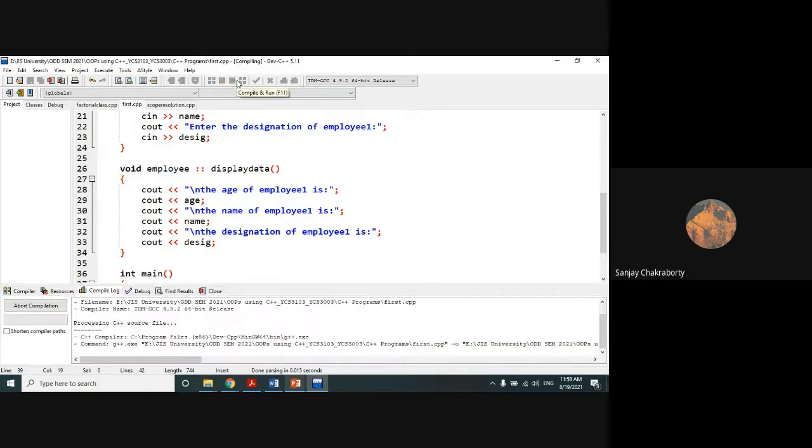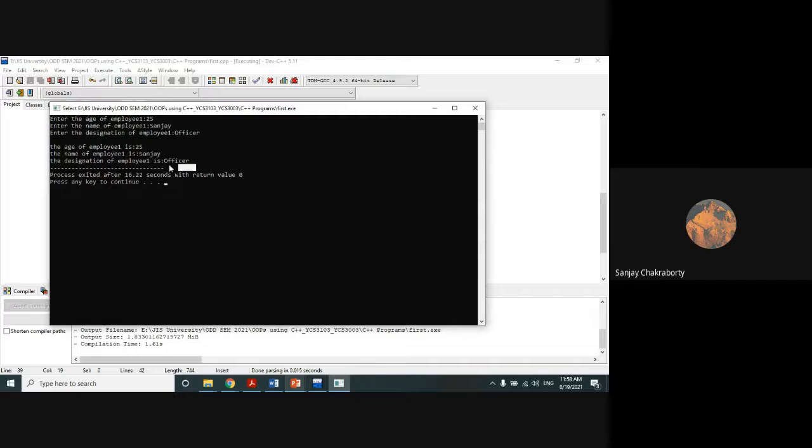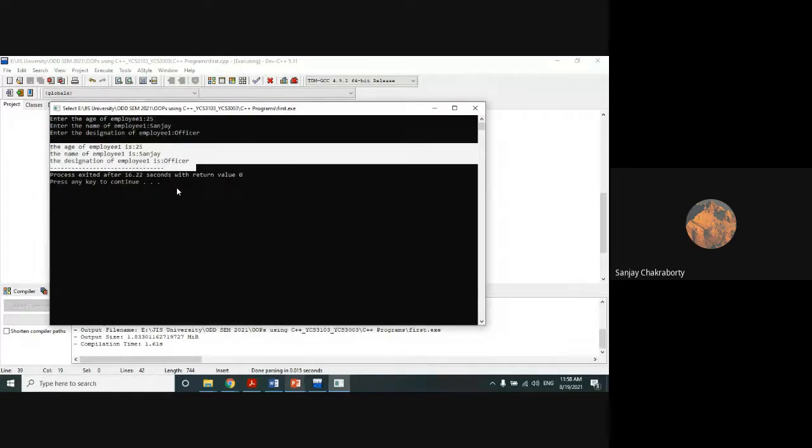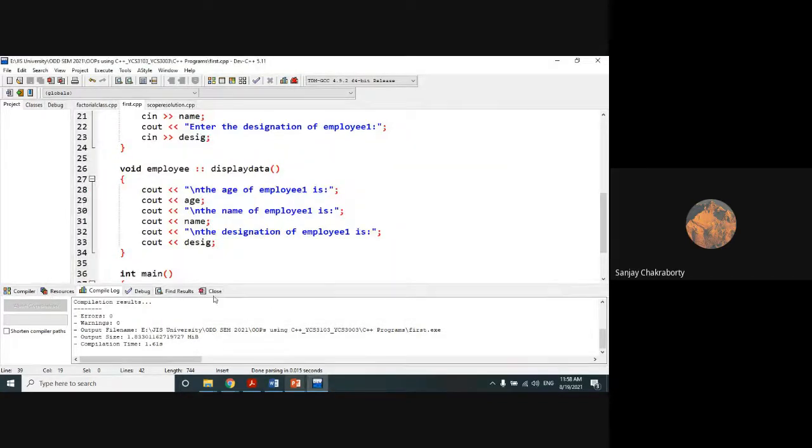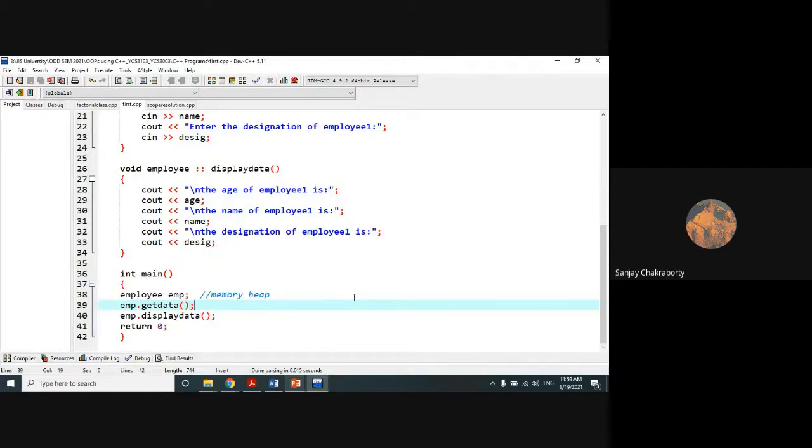If we run this code, now it will run correctly. It will first demand the age of the employee, then the name of the employee, and then the designation of the employee, suppose officer. And the information of the employee has been printed out. Is it clear? This is another program by the help of which we are accessing the details of the employees, age, name, and designation, with the help of class and object. Is it clear?